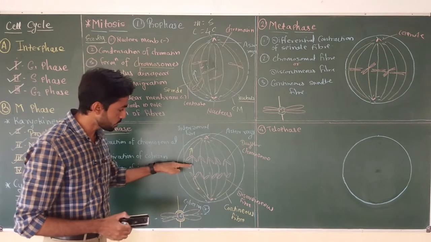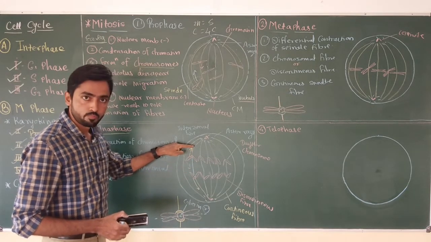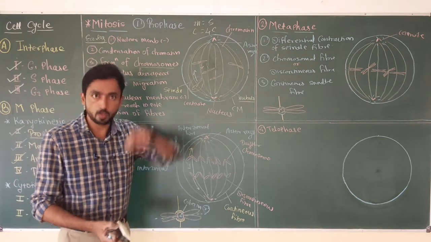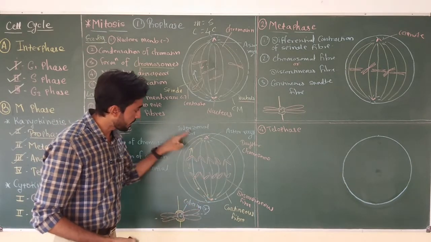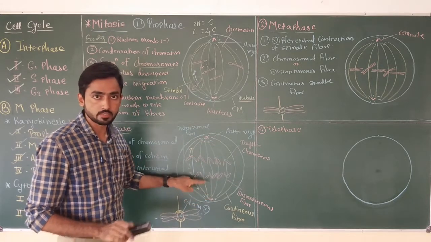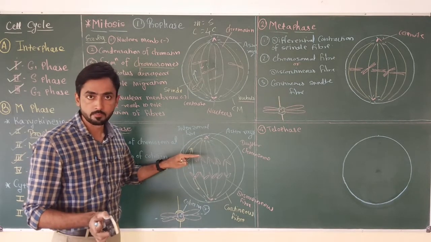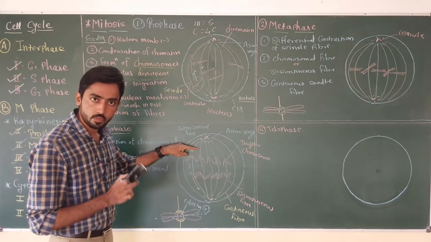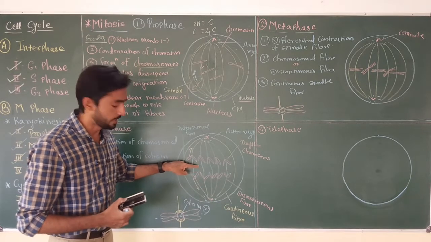What is the role of the interzonal fiber in the movement of chromosomes? Actually, now in the late anaphase, this chromosomal fiber will pull the chromosome towards the respective pole, while this interzonal fiber will push the chromosome towards the respective pole. That means the action of both these spindle fibers is important for movement of the chromosome. Pulling action of the chromosomal fiber and pushing action of the interzonal fiber.